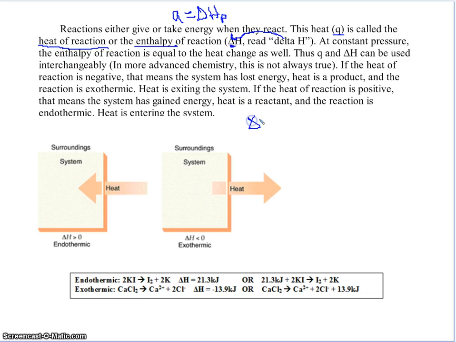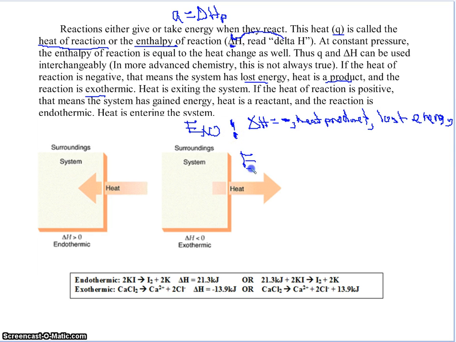If the heat of reaction is negative, that means the system has lost energy. Okay, so delta H equals negative, system lost energy, exothermic. Okay, so lost energy, heat is a product, so negative, heat product, lost energy. This is all exothermic. So I guess endo is the opposite.